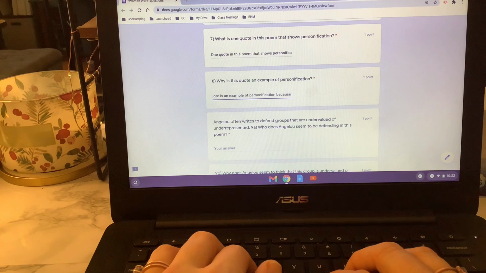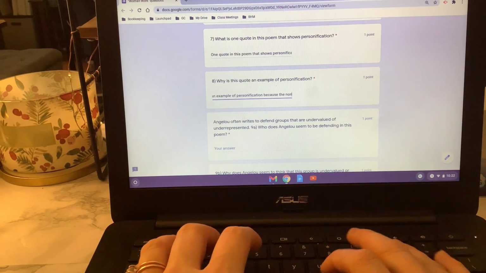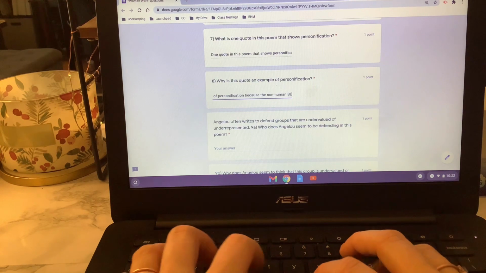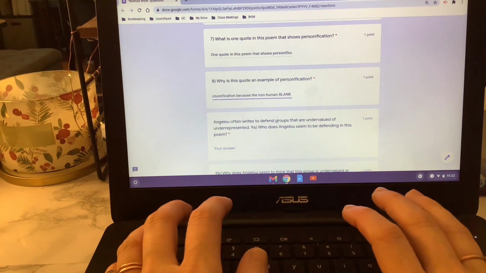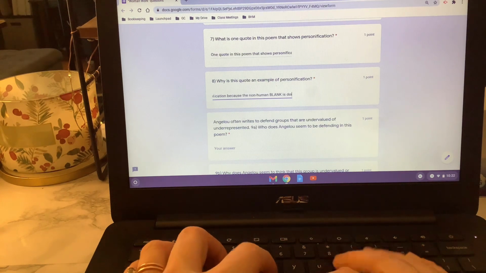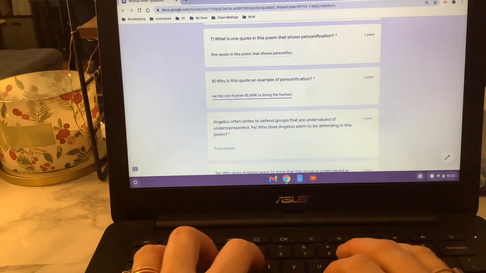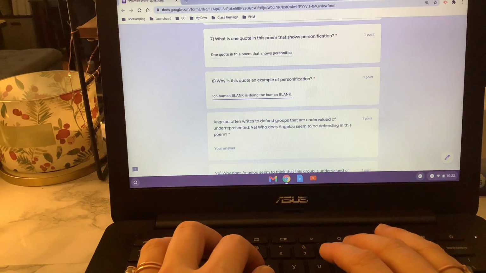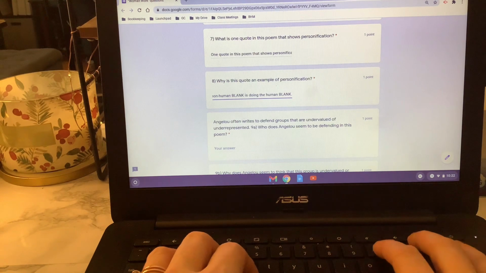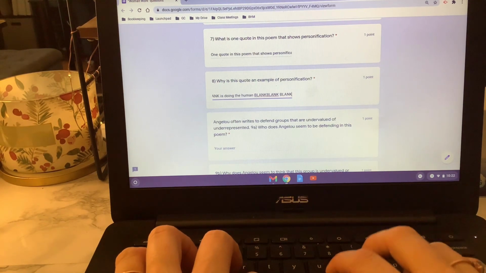So we're going to be looping in this definition. As an example of personification, because the non-human blank, you have to look at your quote for figuring out how to fill in that blank, is doing the human blank, or giving the human blank, or something. And this second blank might be a lot of words. It doesn't have to be just one word.